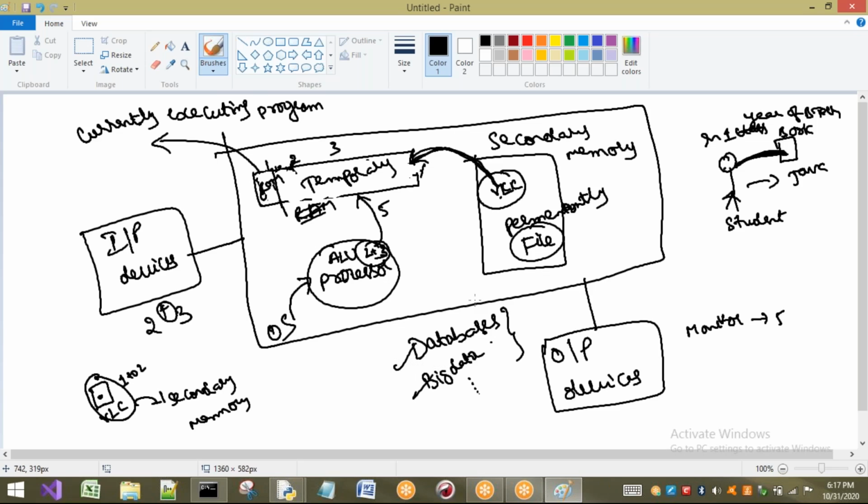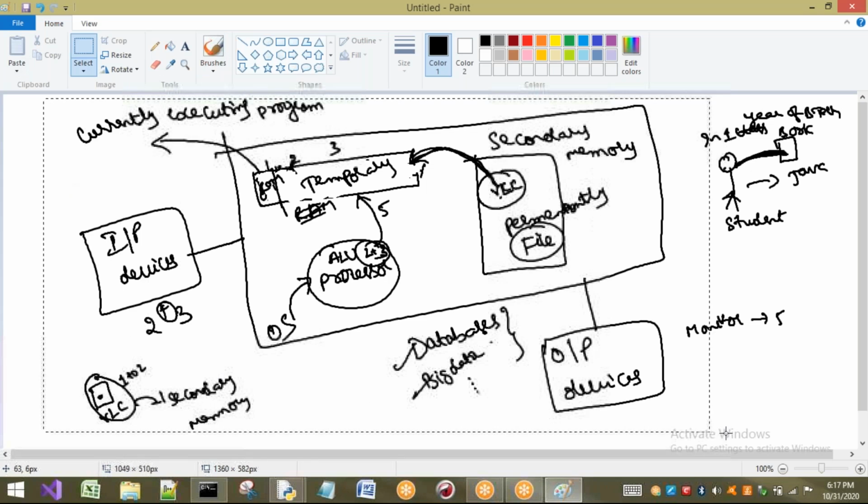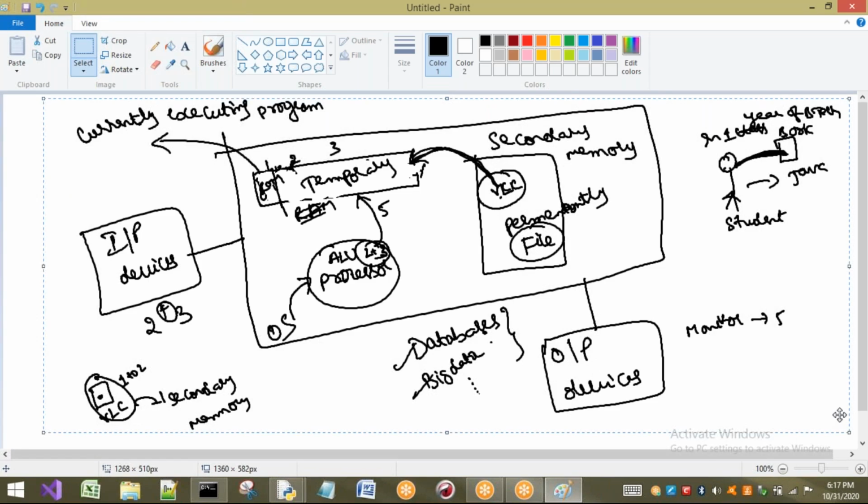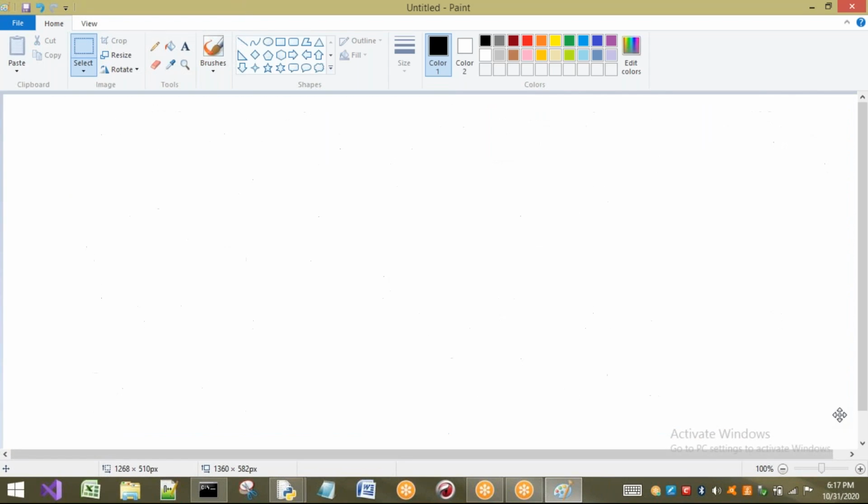Okay, right, now the concept is we are talking only about files. Now let us start the concept of files. So first I want to, this is a basic concept. Before going to explain the file handling, you should understand these concepts.